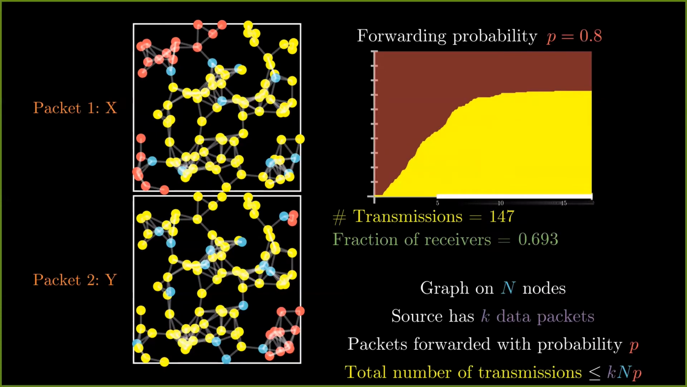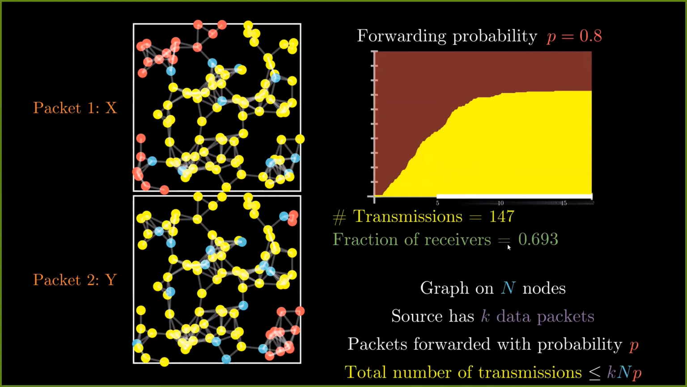Notice that if you have a non-trivial p, if the p is less than 1, this is certainly lesser than the number of transmissions that you had in flooding. The number of transmissions there was 202, here it is 147. However, this results in a new problem that a particular packet may not be received by some of the nodes. Even if one packet is not received, the information from the source is lost. And hence, if you account only for the nodes which received both the packets, the fraction of receivers is 0.693.